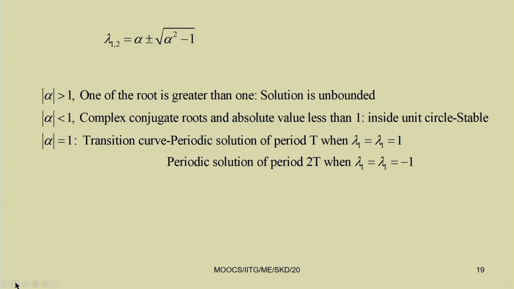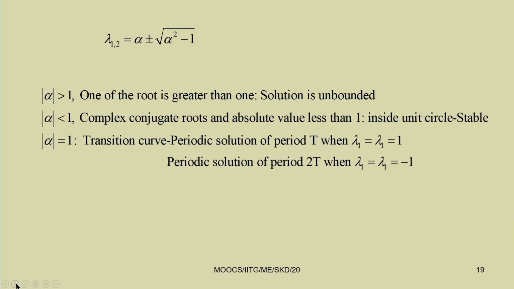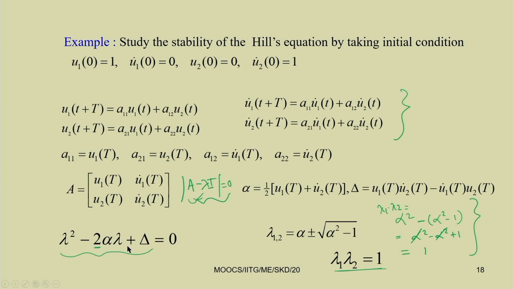So from here, we can observe that we have 3 conditions from this lambda 1 and lambda 2. You observe lambda 1 equal to alpha plus minus root over alpha square minus 1. So from this, we can observe that if alpha is greater than 1, this alpha square minus 1 is positive.